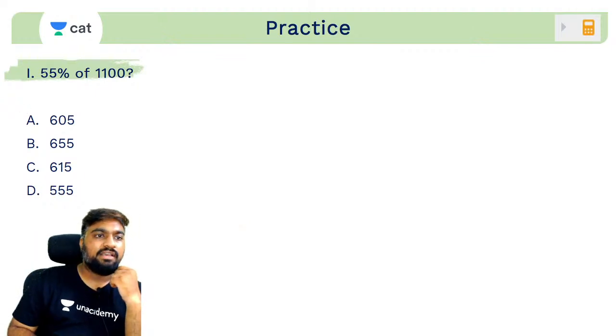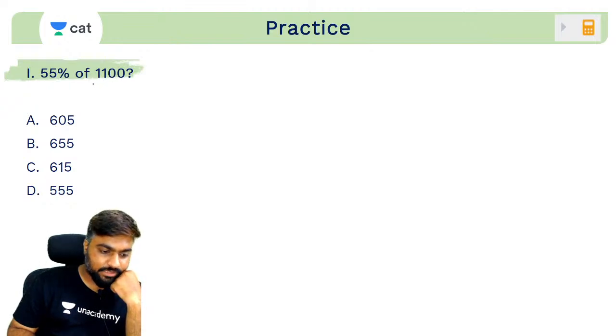Let's do some quick practice. 55% of 1100. What will it be? How much is 55% of 1100? Siddharth says 605.